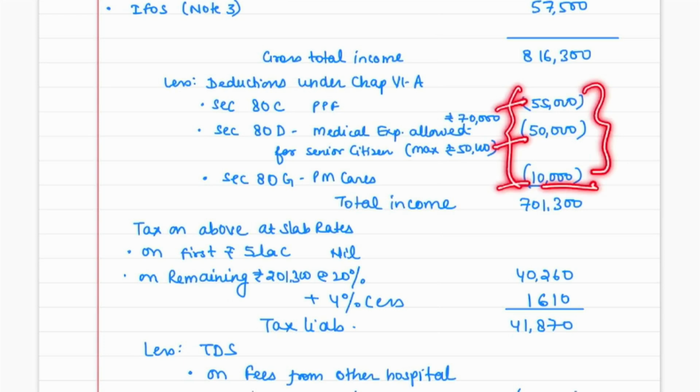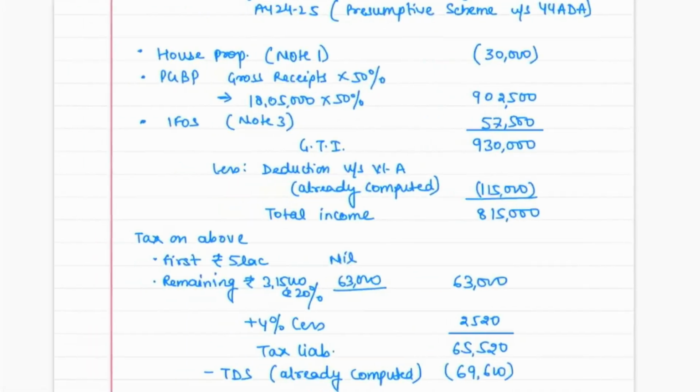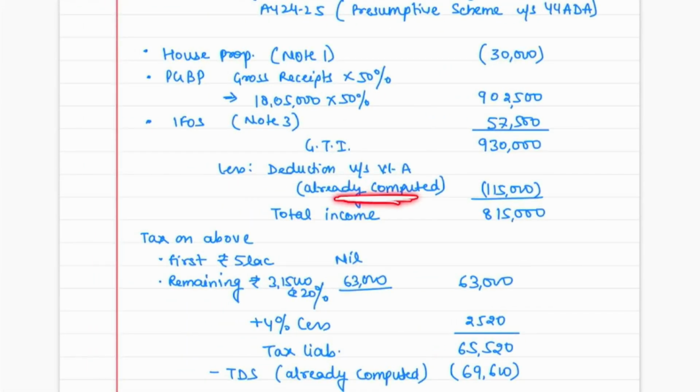Please add it up and just show that we have already computed this. Please save the time in your examination. Got it? This is perfectly fine, because the examiner will understand that the student knows this particular provision, as you have already shown it in the first part. So you will say already computed.